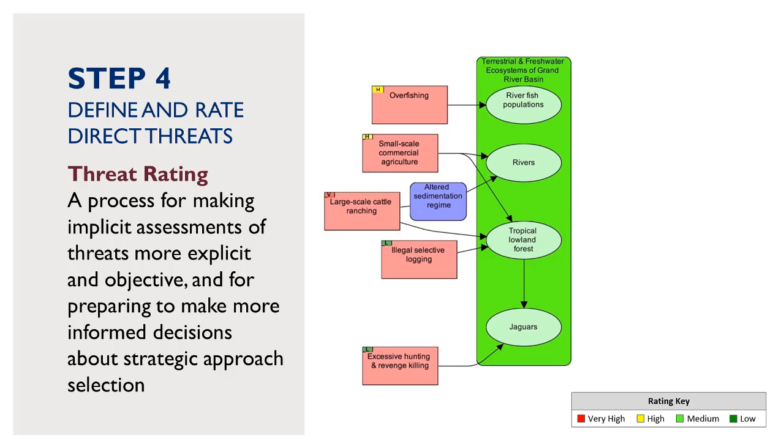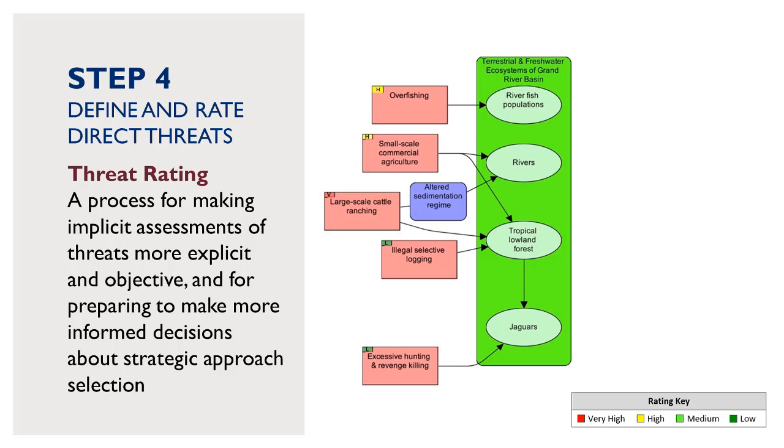As with all of these steps, you want to use the best evidence available to you. In some cases, an organization working in the region may have already done a threat assessment, and you can simply use that assessment if the scope, timing, and quality is acceptable. If you are using Miradi software, there is a threat rating interface that walks you through a set of criteria to come up with a summary rating. You can also use the threat rating worksheet developed by USAID to support teams in brainstorming and rating direct threats, which you can find linked in the resources below.